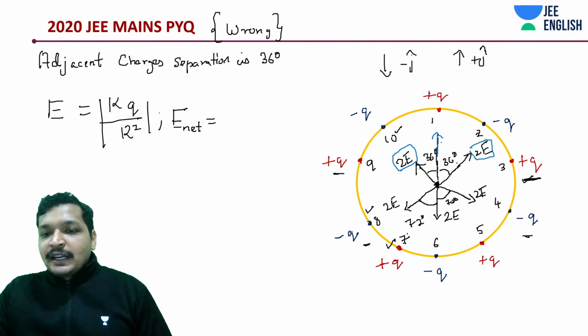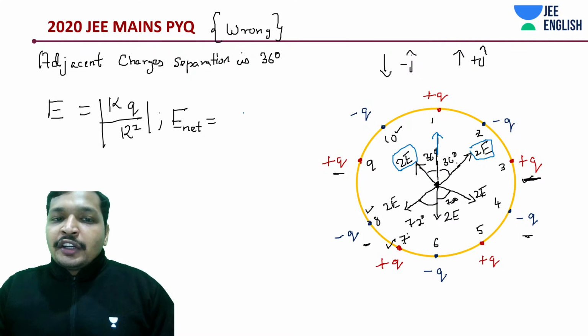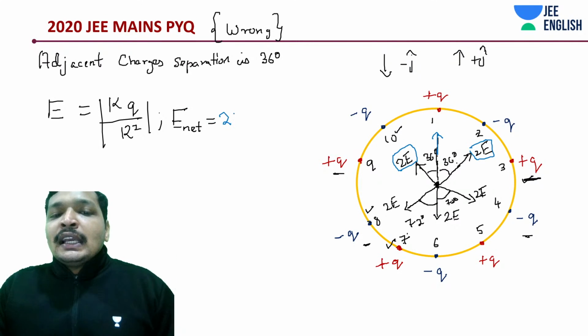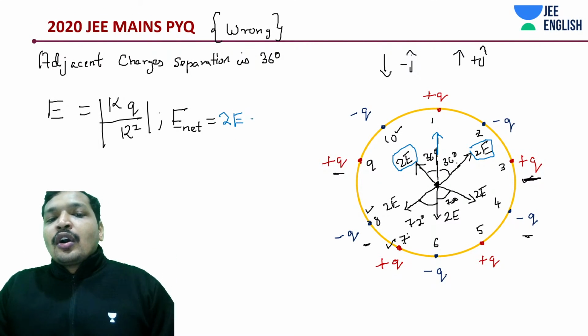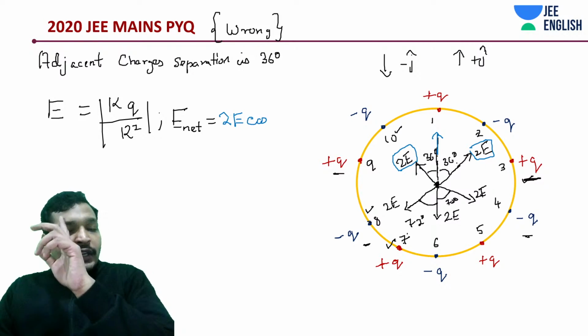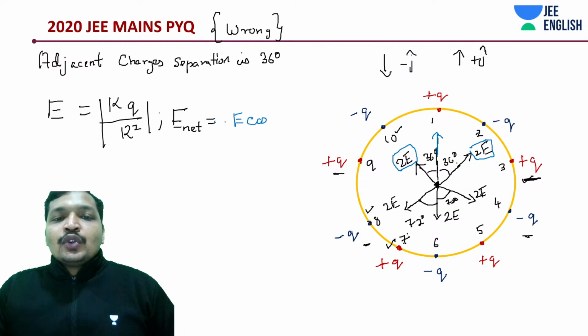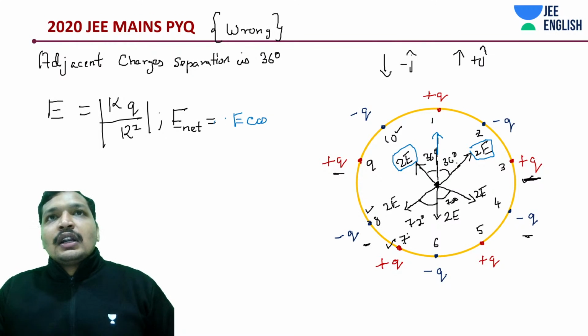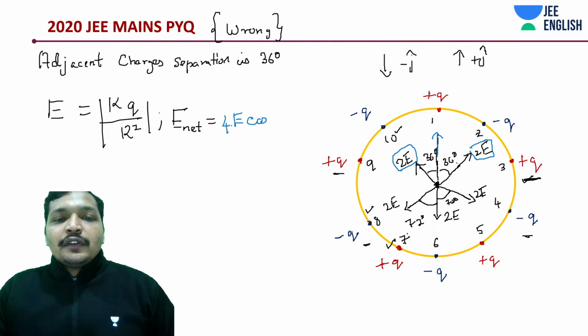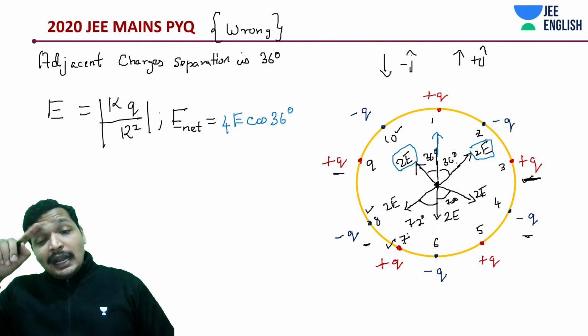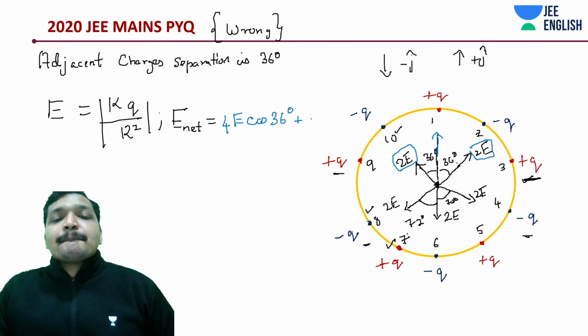It's going to be in upward direction plus j. So it's going to be 2e cos of 36. Actually 4e cos of 36, my mistake. Okay, 2e cos 36 and 2e cos 36 is going to be 4e cos 36 degrees in the plus j direction.